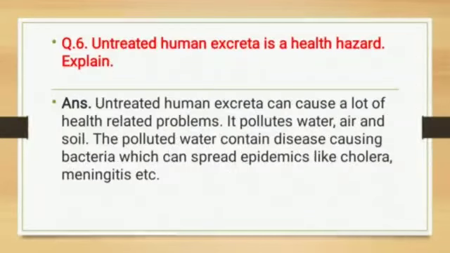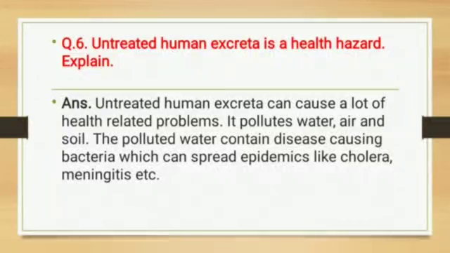Question number 6. Untreated human excreta is a health hazard. Explain. This is the give reason question that can be asked. Why is untreated human excreta a health hazard?